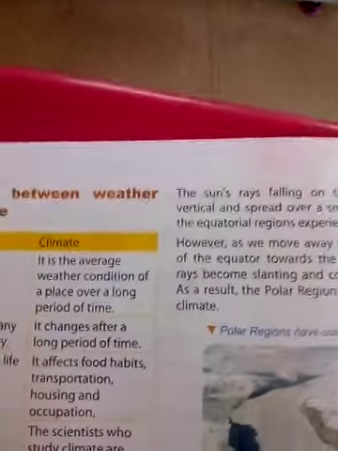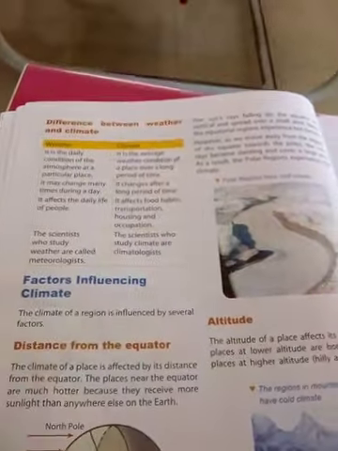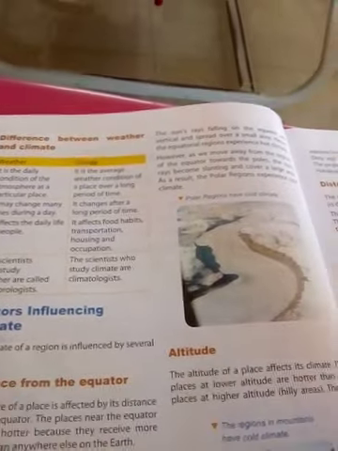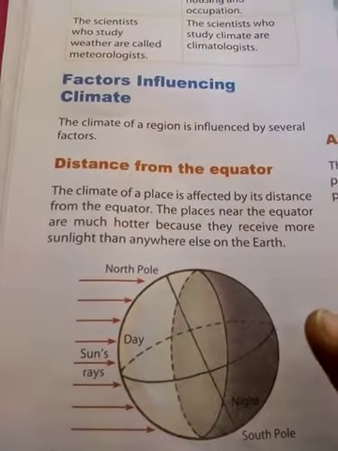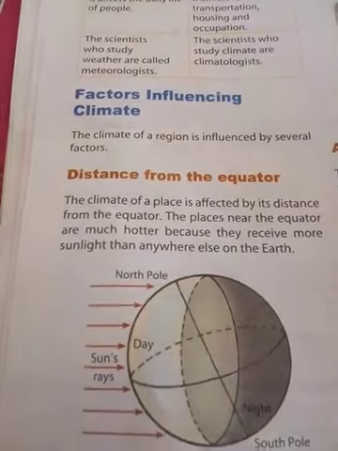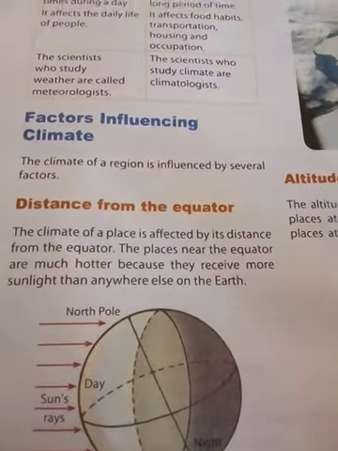Do you know the equator? You already know the meaning of the equator. What is the meaning of equator? Once again, I repeat: that line divides the earth into two parts, into half shape. That is called the equator. The climate of a place is affected by its distance from the equator. You know the equator's degree very well: 0 degrees is the equator.